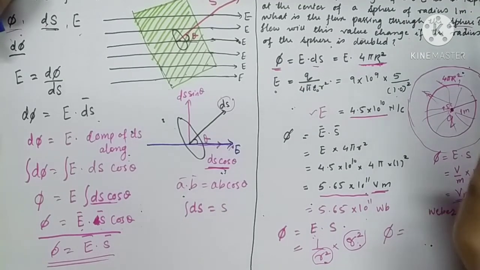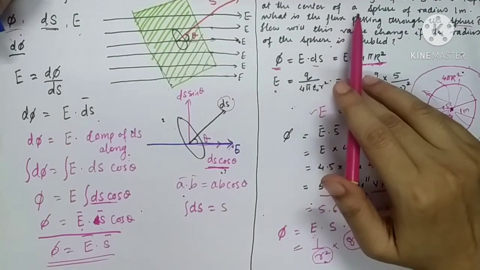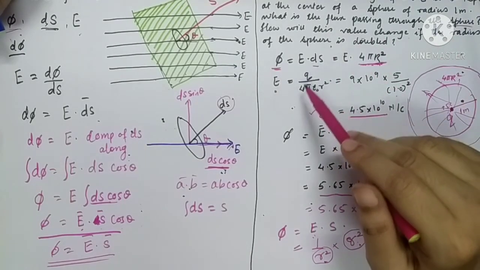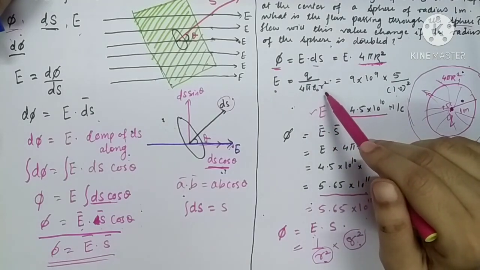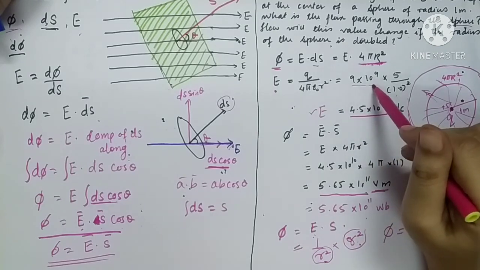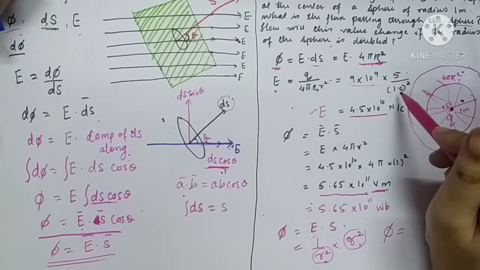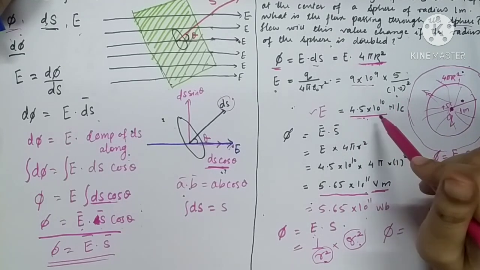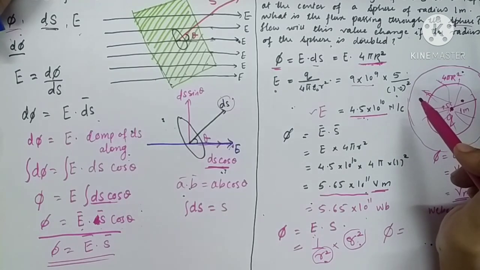So how we have calculated, let's revise it again. Here we have taken a charge of 5 coulomb, which is kept at the center of the sphere, and this sphere has a radius of 1 meter. Then we calculated the electric field intensity with the formula Q upon 4 pi epsilon 0 R square, and the value of 1 upon 4 pi epsilon 0 is 9 into 10 raised to 9. Value of charge is 5 and R is 1. We have calculated the electric field intensity. It comes out to be 4.5 into 10 raised to 10 Newton per coulomb.